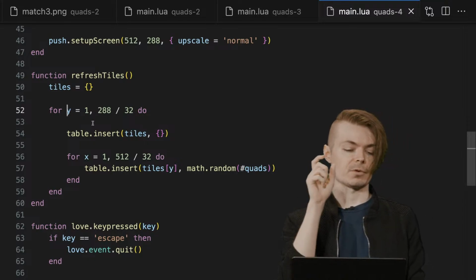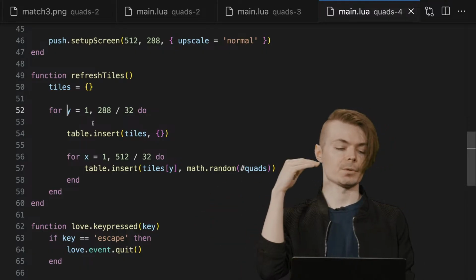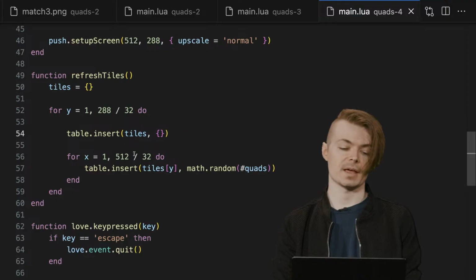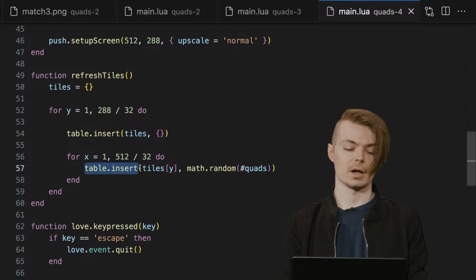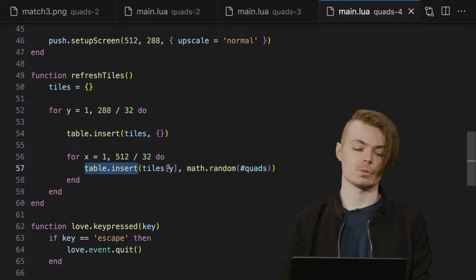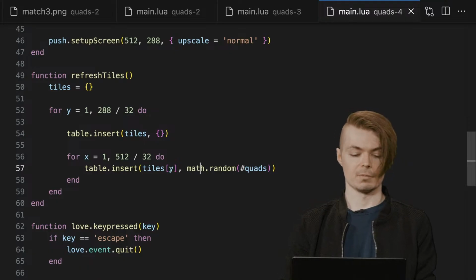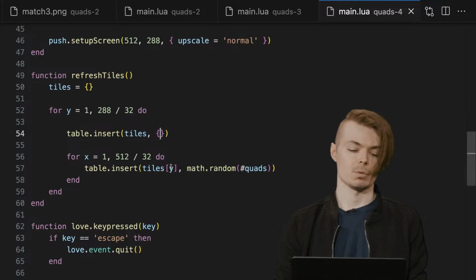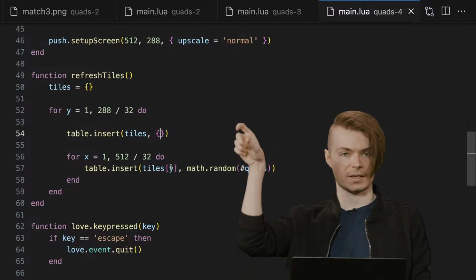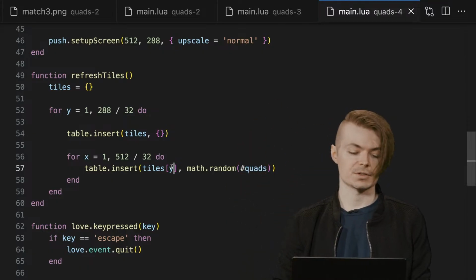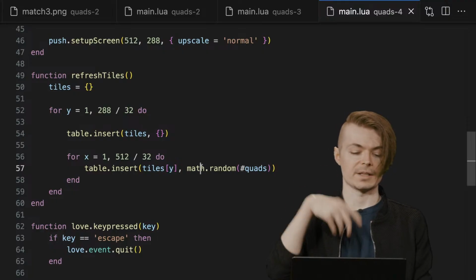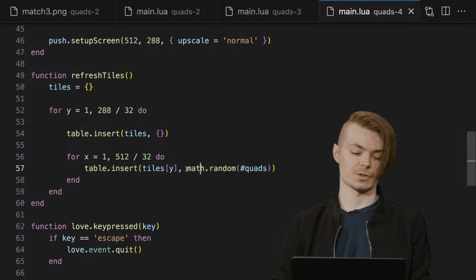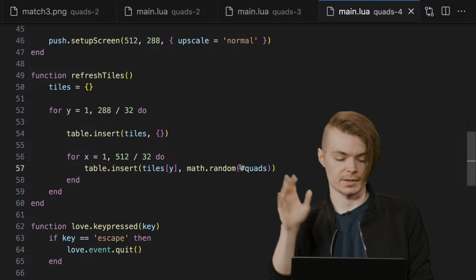But what we're doing is saying essentially from 1 to 9, we're going to insert an empty table here, which is going to then store that row of tiles. So at tiles y, we're then going to have this other table, which is the row there. So y being the rows, x being the columns. So at this row, we'll insert just some random ID. In this case, we're just using math.random, the length of quads.